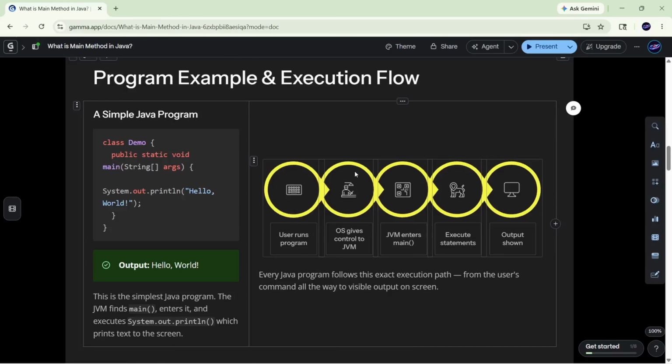Likewise, if we see the left side Hello World program, there is public static void main(String[] args). I already told you that if we see parentheses after any word, it is called a method. The Java Virtual Machine enters the code through the main method and then executes the statement System.out.println("Hello World") and provides the output as Hello World.